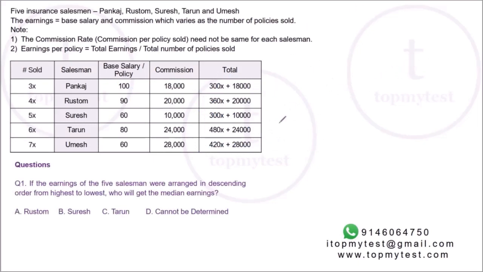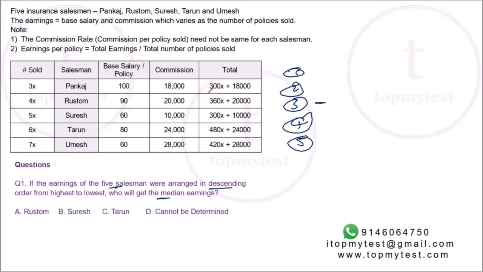Alright, so let's proceed. The first one says, if the earnings of the 5 salesmen were arranged in descending order from highest to lowest, who will get the median earnings? So highest will be number 1, then number 2, then 3, 4, 5. So the median will be the third person. You need to figure out who is the third person.